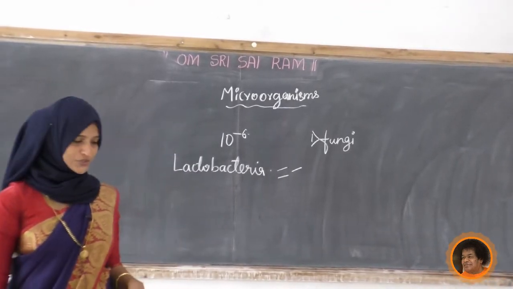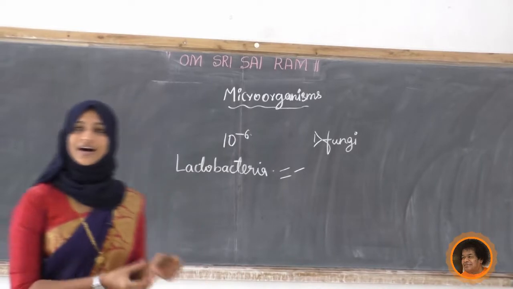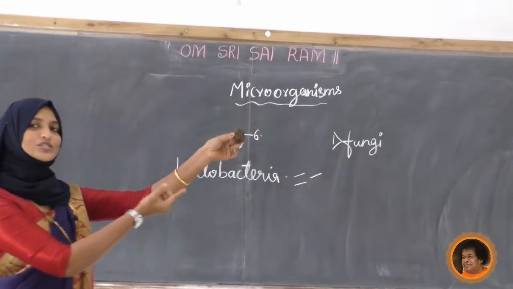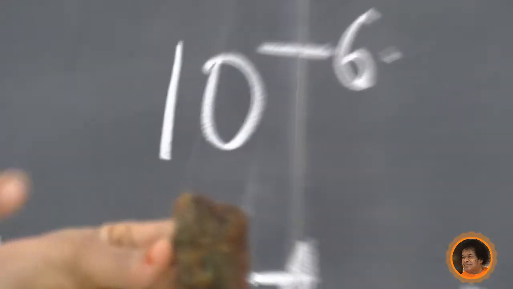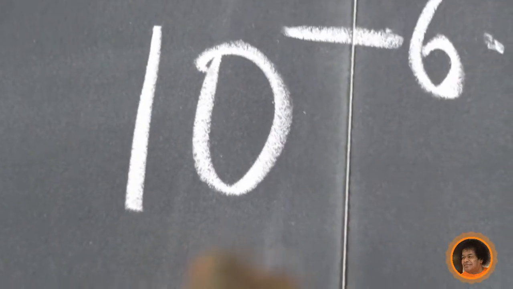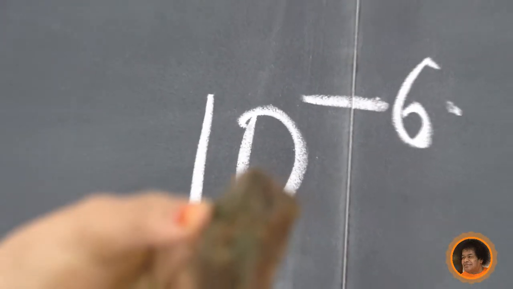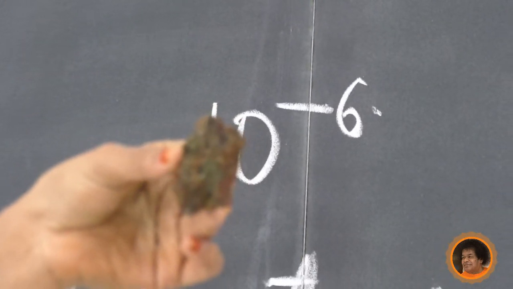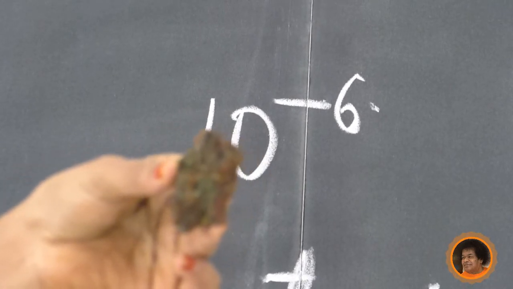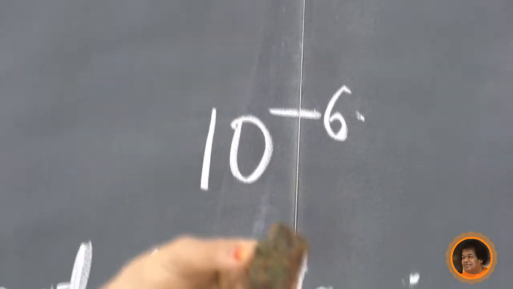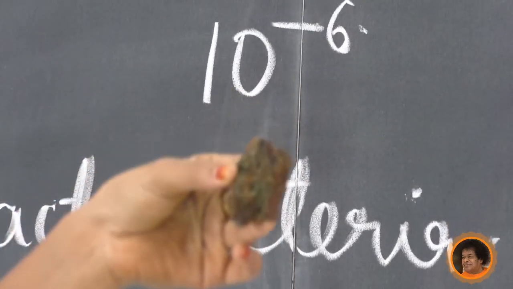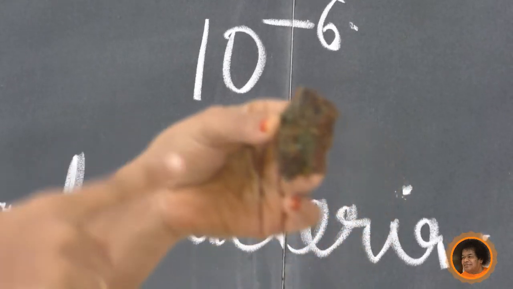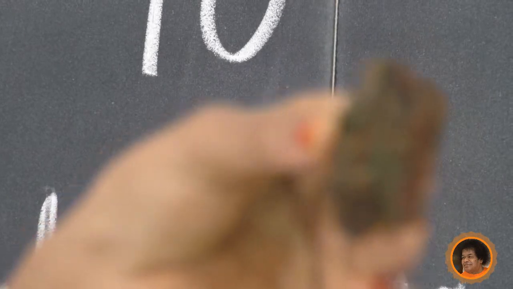Next, one more thing I will show you, students, so that you identify whether the microorganisms are there or not. See, this is a stone. The surface of the stone is covered by some green colored layer. Have you seen this one? It is the rainy season. We can see this in our compound, our gate, on stones. Can you tell me what that green colored one is? Actually, that is also a microorganism. Which microorganism is this? Yes, that is algae.